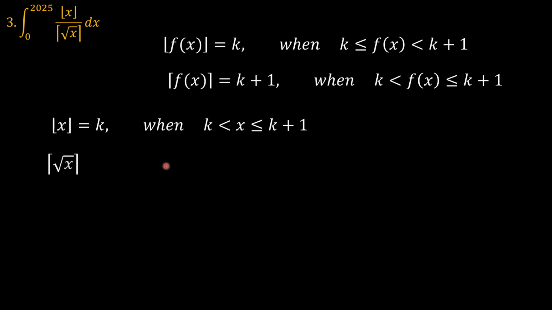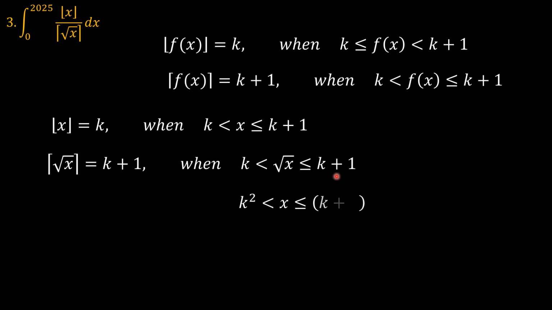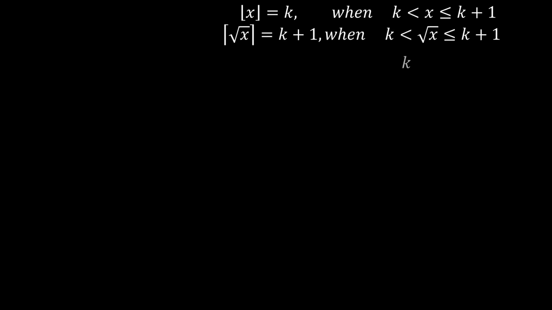What about the ceiling function of the square root of x? Sorry, it equals k plus 1 when the square root of x is greater than k and less than or equal to k plus 1. What that means is that it happens when x is greater than k squared and less than or equal to (k plus 1) squared. So what does that mean? That means that we do have that as our summary, right?